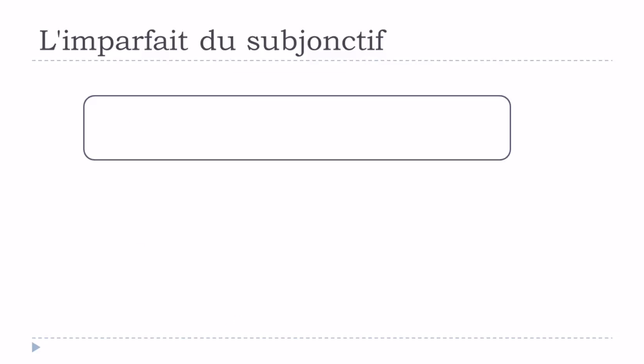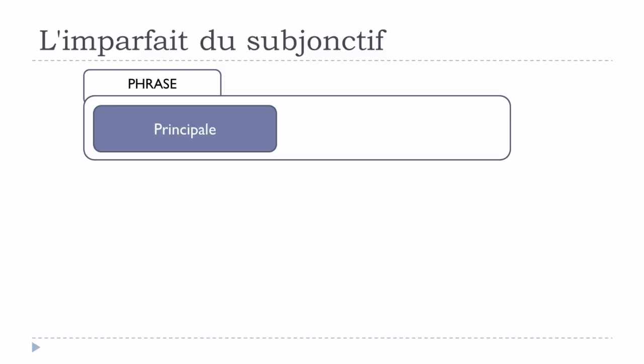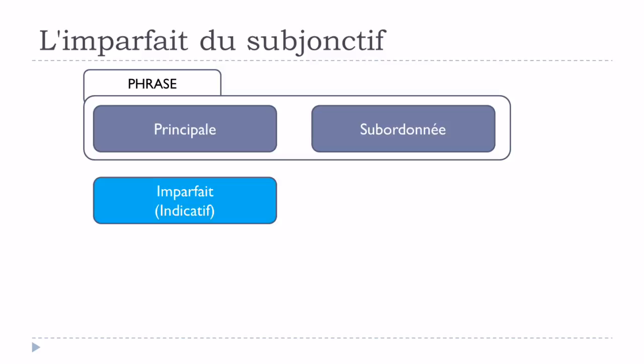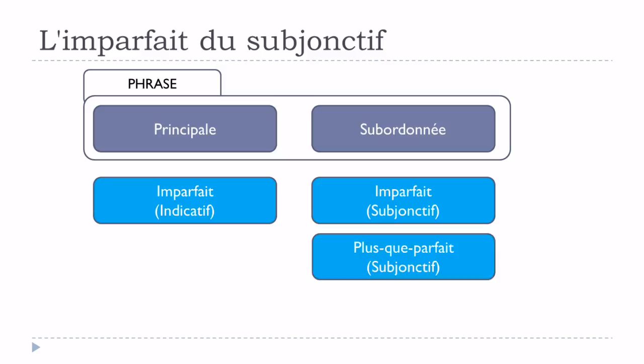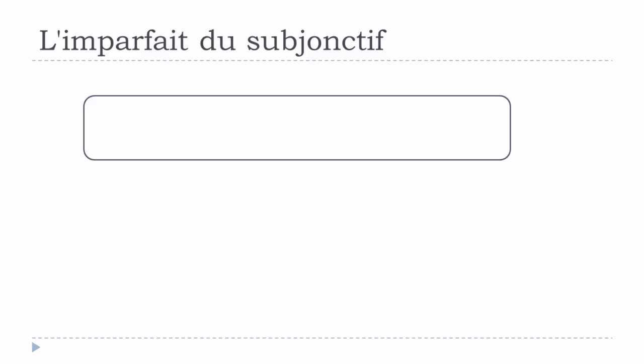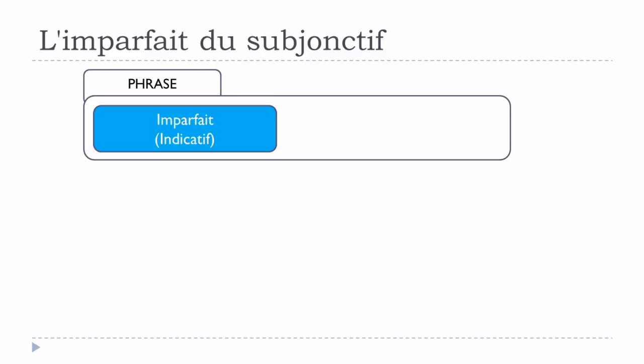So now let's imagine that we've got a sentence, okay? And in this sentence we've got la principale and we've got une subordonnée. Okay, so if we have l'imparfait de l'indicatif dans la principale, so in the first part, then normally we should put in the subordonnée l'imparfait du subjonctif, or then le plus que parfait du subjonctif. Okay, so that's the way it should normally be done. So, imparfait de l'indicatif, imparfait du subjonctif.